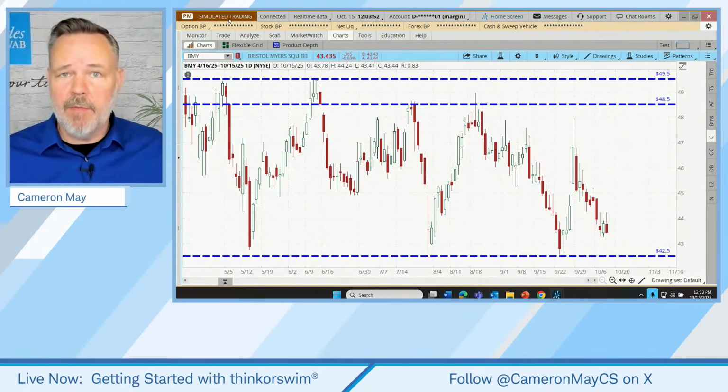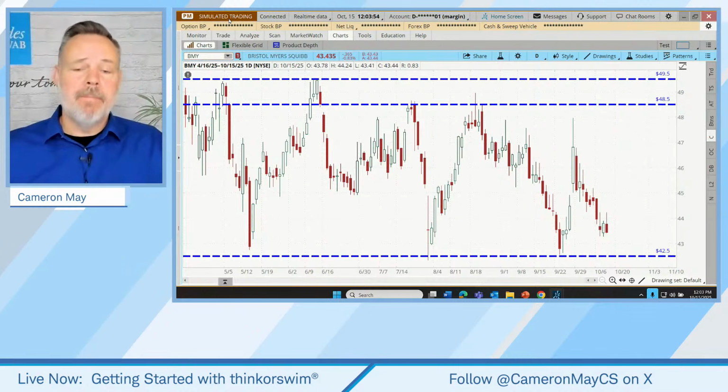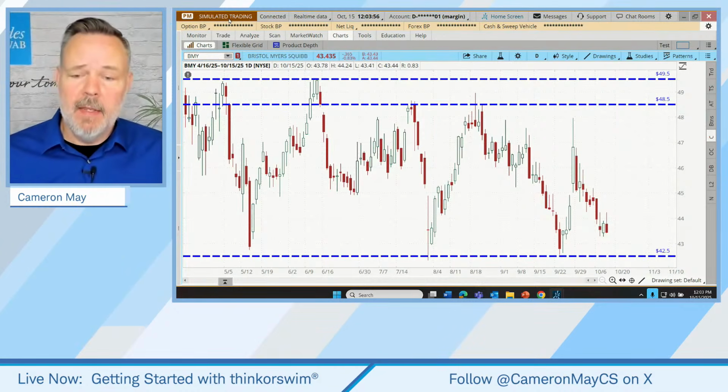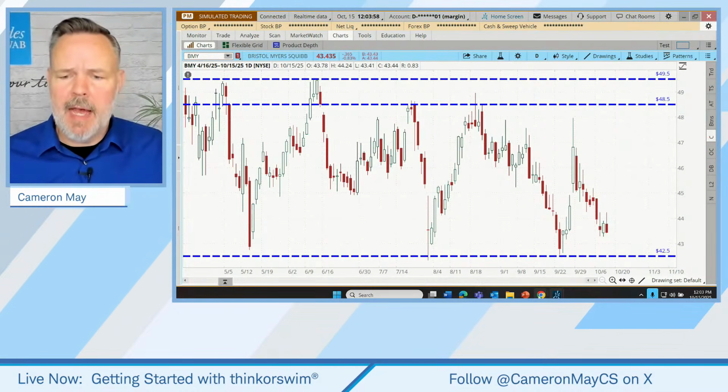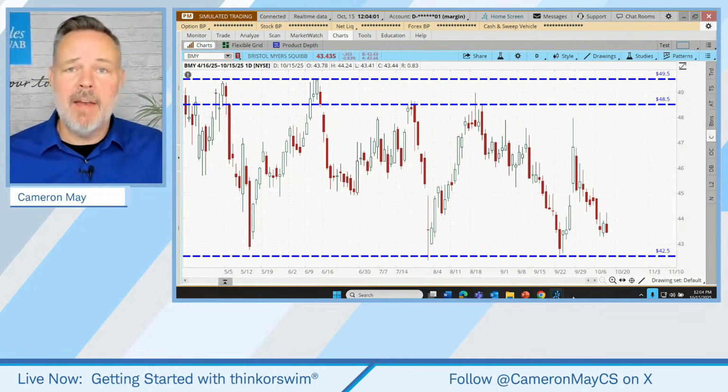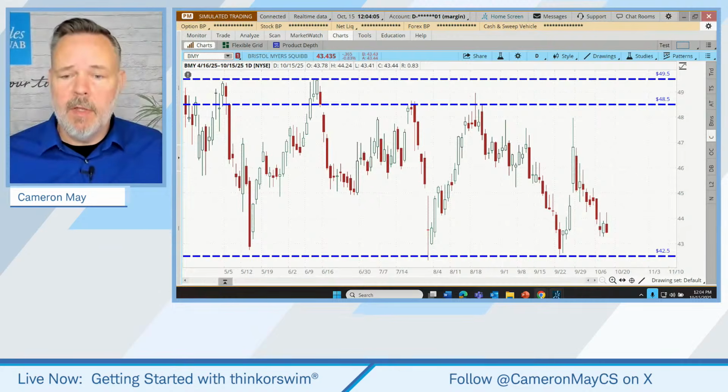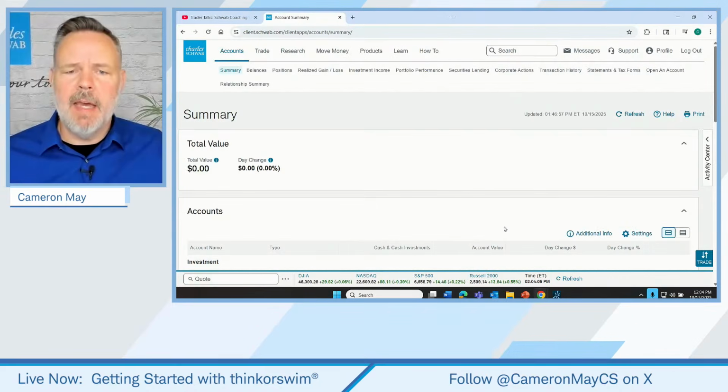That can be a really helpful tool for learning new things like different order types. So just let me quickly show you, if you're new to Thinkorswim, how to download it, how to access the Paper Money version. So Thinkorswim is trading software that can be downloaded free of charge from within your Schwab Online account.